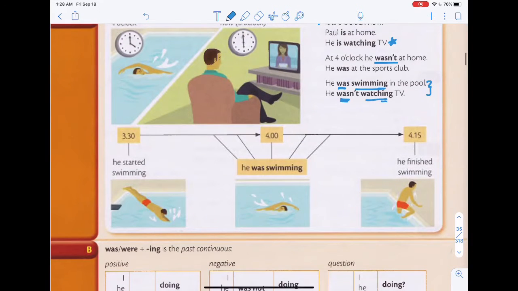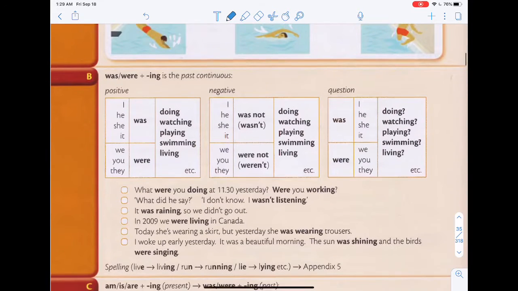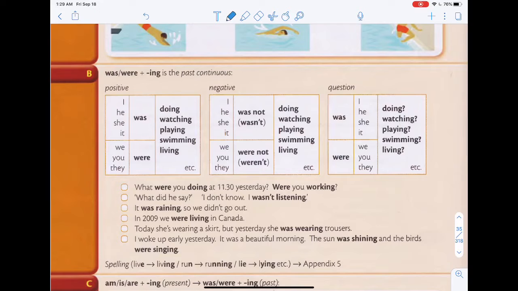So if you take a look at this timeline over here, you can see 3:30 he started swimming, 4 o'clock he was swimming, and 4:15 he finished swimming. So basically past continuous is was or were plus ing. Now you can take a look at these three different ways of using this. So first we have the positive, which is I, he, she, it, you will use was. We, you, and they, you will use were. And then you just have the verb with the ing.